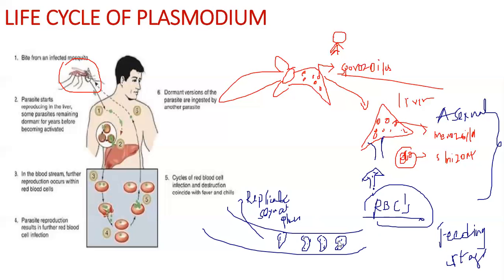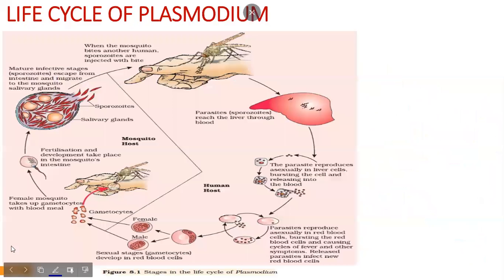After that, these merozoites replicate continuously in the RBCs, destroying all the RBCs, and then they differentiate into a sexual phase. They are still in the RBCs, they did not go anywhere. So let me show you clearly. I'm talking about this stage in the RBC itself.